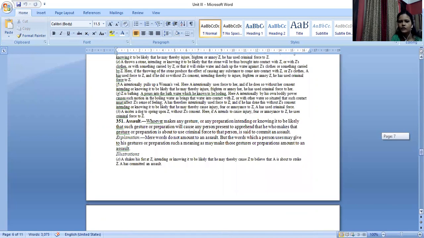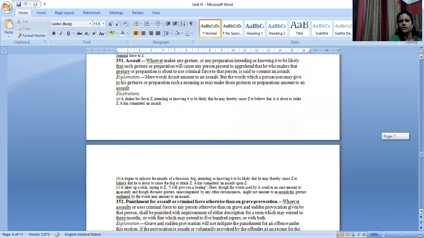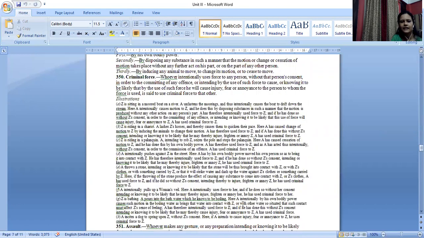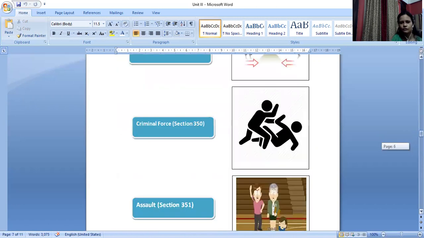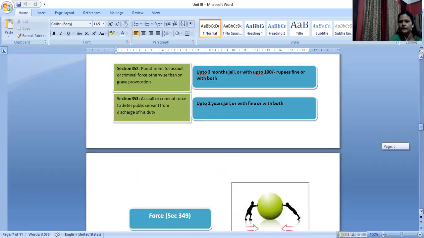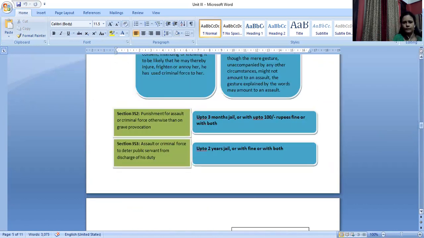You can go through this provision. They have given illustrations also, right? There are a lot many illustrations for criminal force also, assault also. So you can go through the provision from the bare act and also refer this document, and this provision will be very clear, right? Just remember, whatever question it is, start with an intro mentioning it. This provision is from chapter 16 of the Indian Penal Code. Explain the topic section, and then it will be completed.